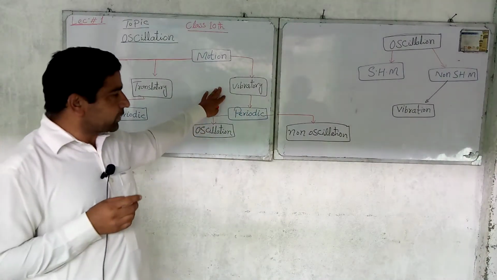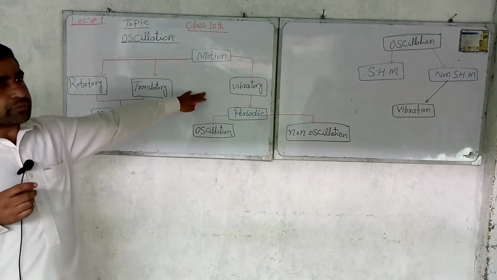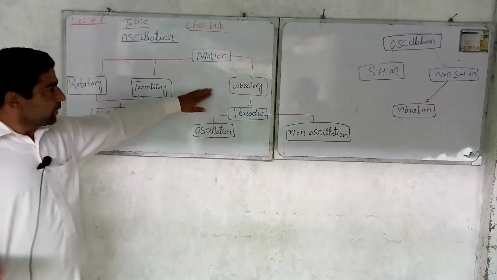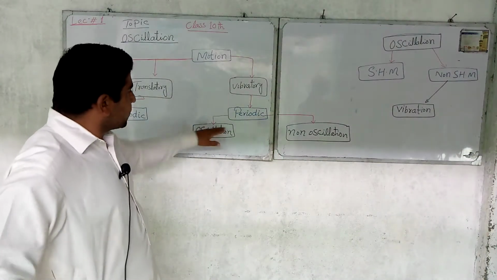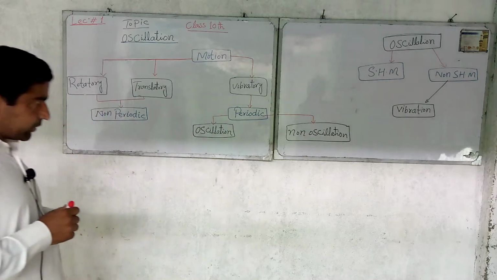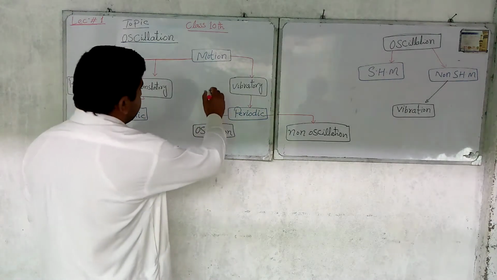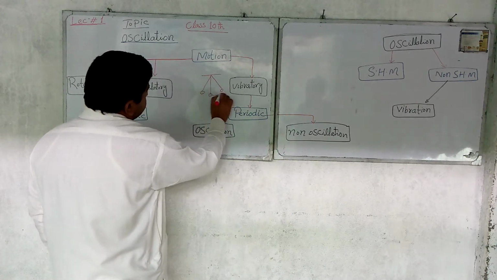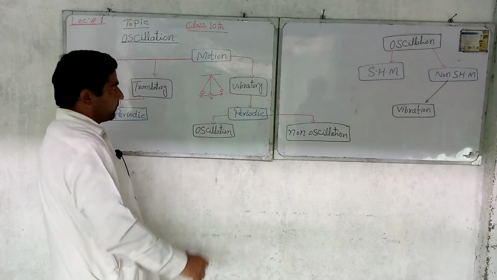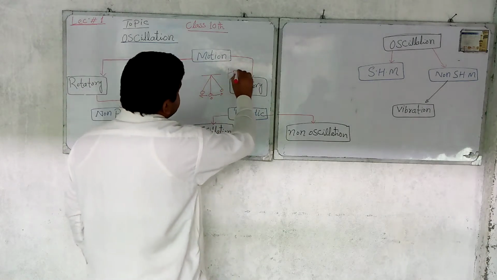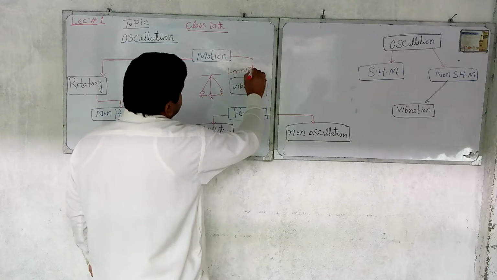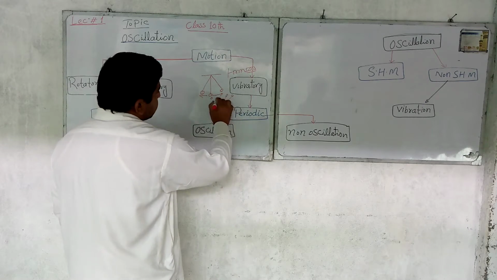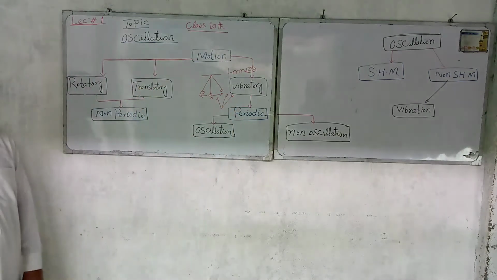Or we can also say that motion in which a body is moving back and forth from its mean position is called vibratory motion. Then this vibratory motion is further called periodic motion. An example of vibratory motion is a simple pendulum, which is moving back and forth from its mean position. Also, a mass attached to a spring, or a steel strap, are examples of vibratory motion.